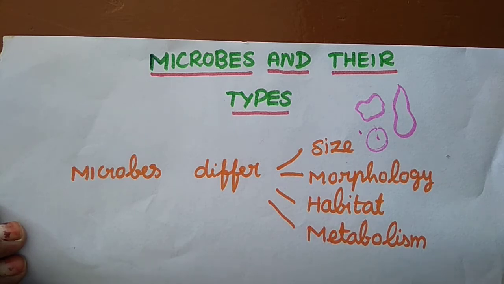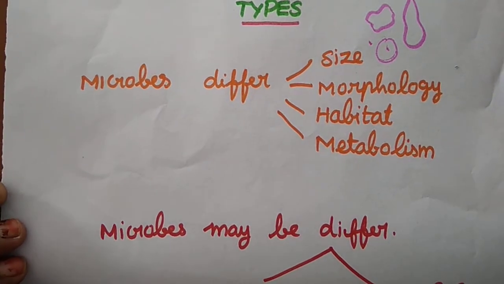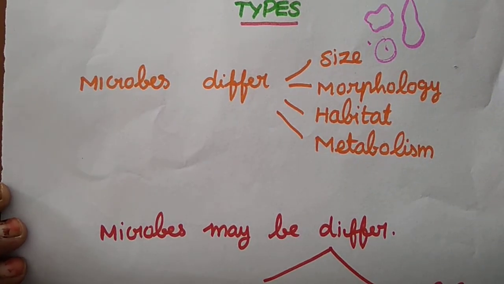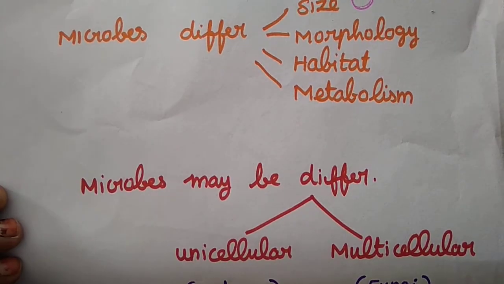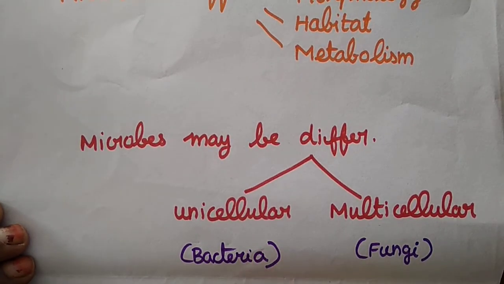Not only that, we already know microorganisms are microscopic structures. They may be a single cell, that is unicellular, or multicellular. Unicellular means a single cell. Multicellular means more than one cell. An example is given here: a unicellular example is bacteria, and a multicellular example is fungi. Fungi is like the mushroom family.